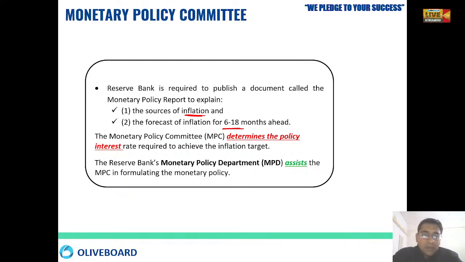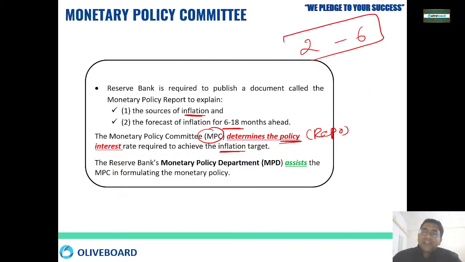Okay. And this monetary policy committee will only decide the policy rate, or what we call the repo rate. Okay, how we are going to change the repo rates in order to meet our inflation target. Inflation targeting is what? 2 to 6% we have to keep. Inflation between 2 to 6% we have to keep.